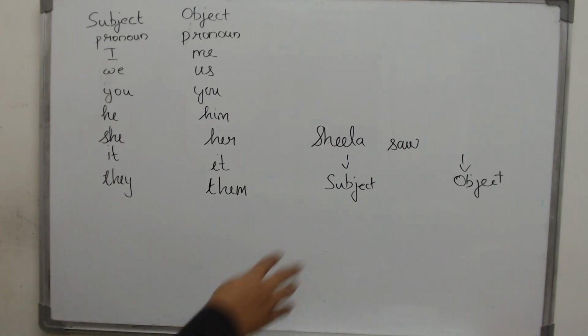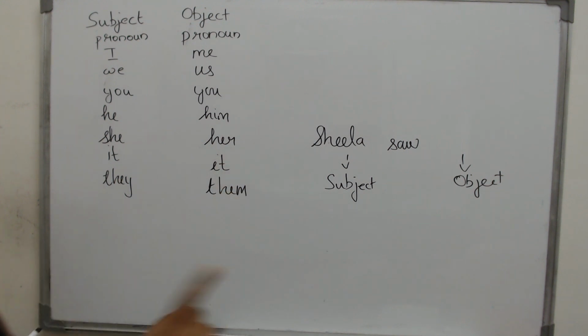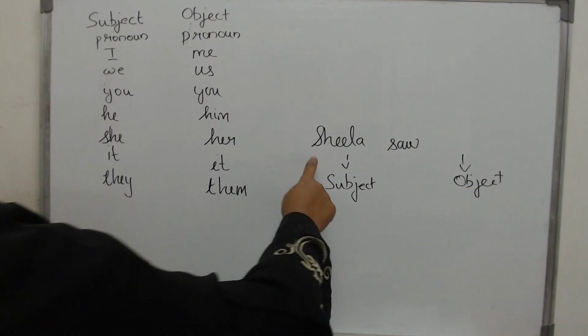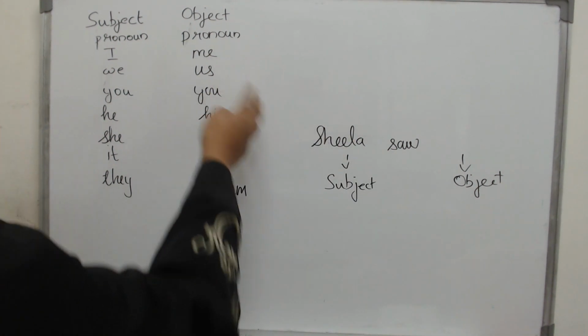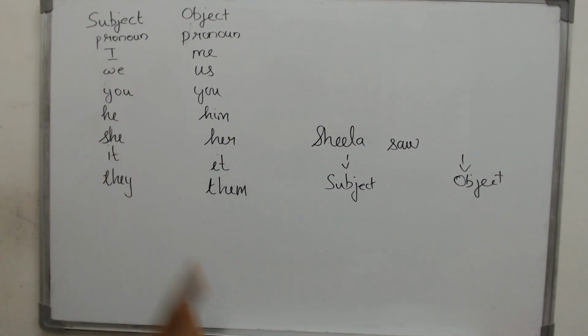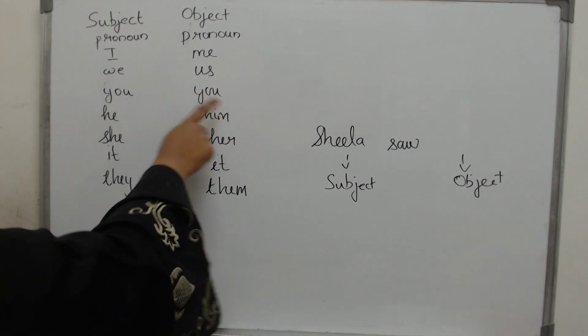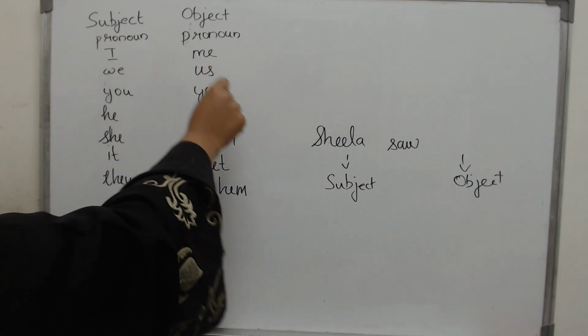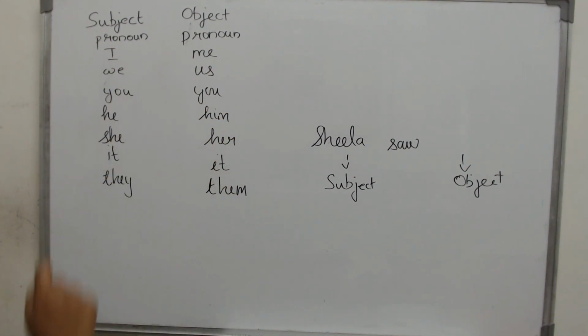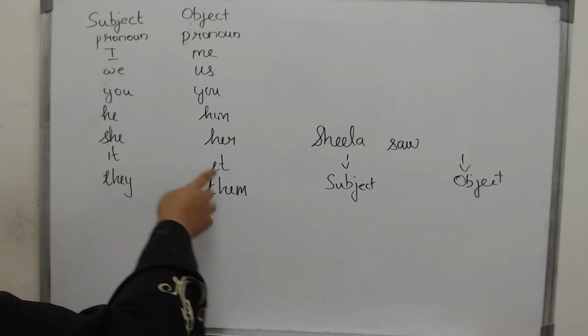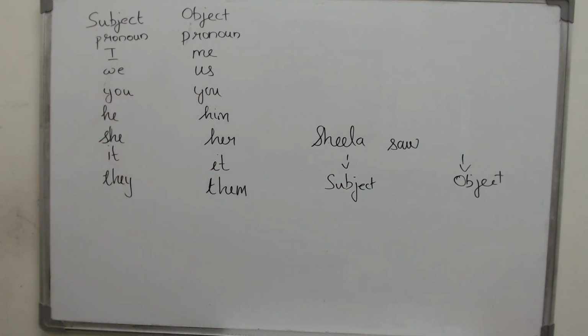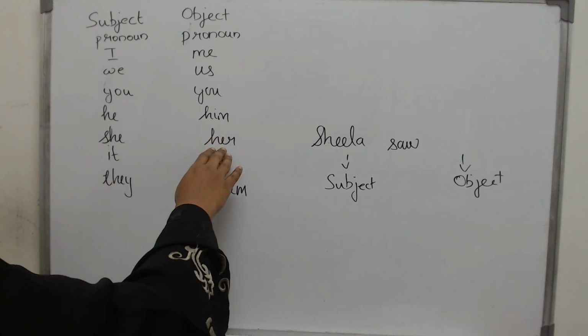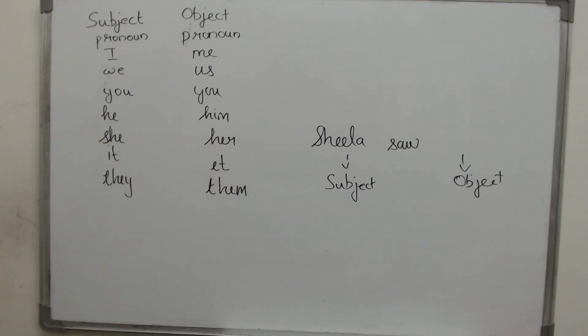What is the difference? Now they are not the subject. They are not the one who is doing the work. They are influenced by the work. Then how will it change? Sheila saw me. Sheila saw us. Sheila saw you. So what do you notice? You is the same whether it is subject or the object. It will also be the same whether it is the subject or the object. It saw me, I saw it. I saw you, you saw me. So you remains the same. Sheila saw him, saw her, saw it, saw them.